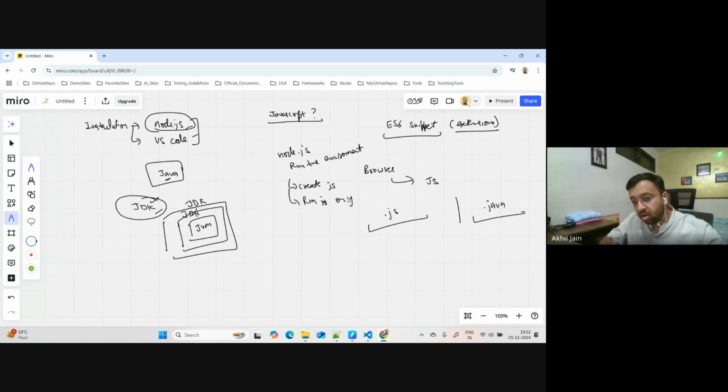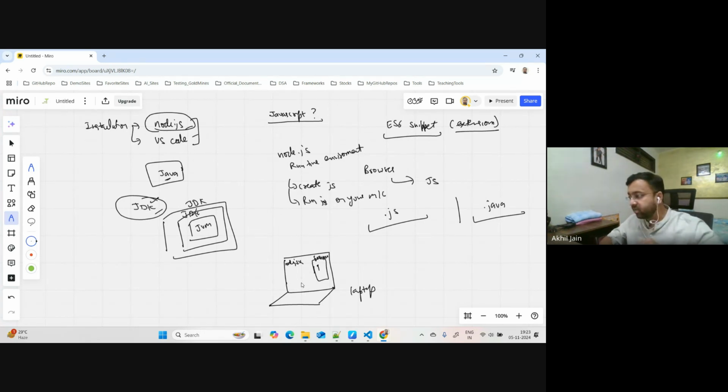On your machine, not in the browser. I'm not talking about the browser. Try to understand this, I want this to fit into the brain. If this is my laptop, and let's say this is my browser which I have opened, and I want to run a JavaScript code inside the browser, let's say I have written a file with a .js extension and I want to run it, and let's say I don't have Node.js currently.